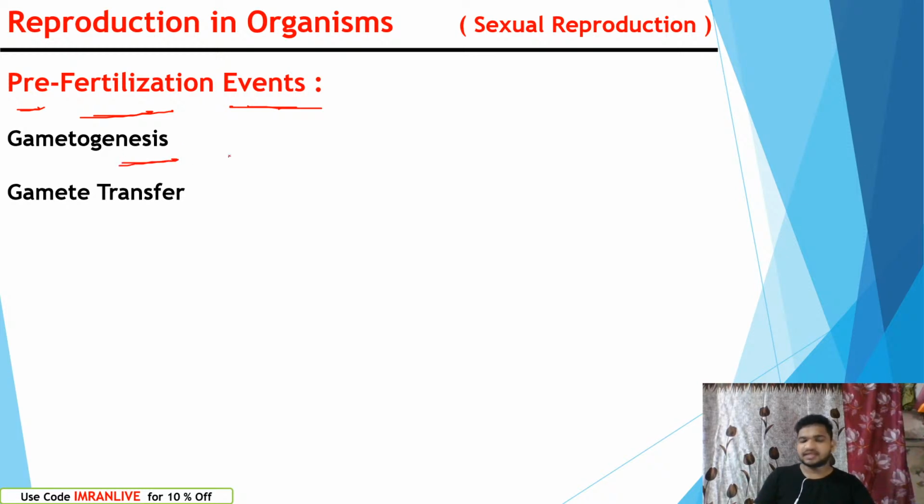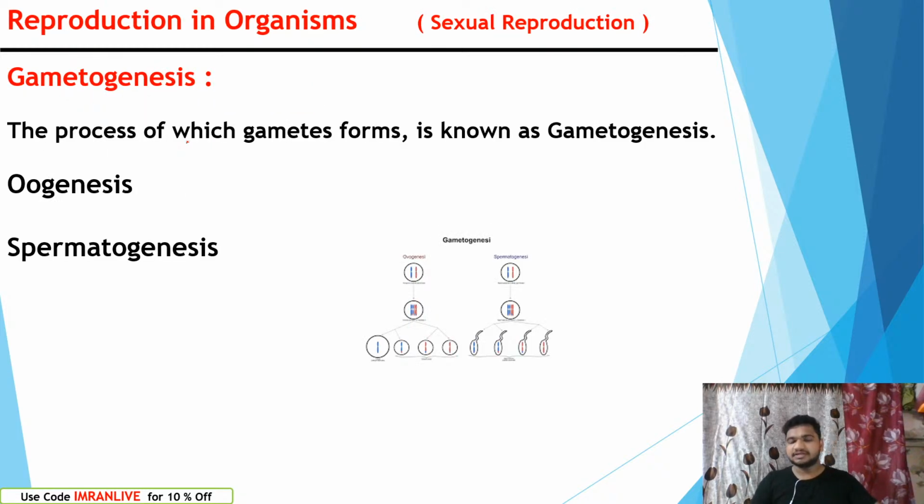Gametogenesis. Gametogenesis is nothing but production of gametes from respective male and female organs. Gamete transfer. After production of gametes, the gametes should transfer from one place to another. Otherwise, the fertilization will not occur.